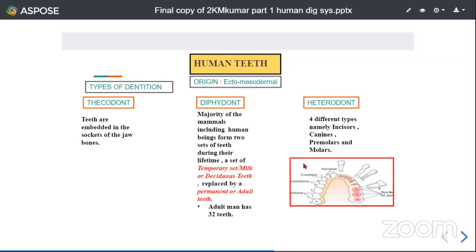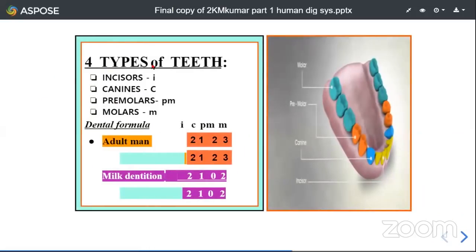As age progresses. Coming to the heterodont teeth. Hetero means different. In human beings, including man especially, we have 4 different types of teeth in both the jaws. Hence, this is referred to as heterodont type of dentition. What are those 4 different types of teeth? They are namely incisors, canines, premolars, and molars. As we have 4 types of teeth, the dentition is called heterodont.